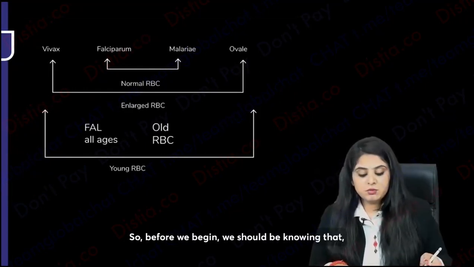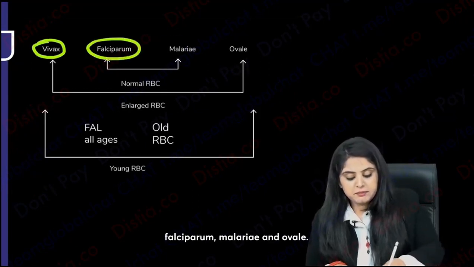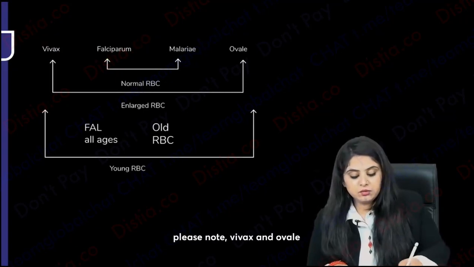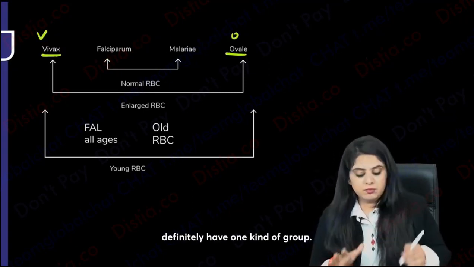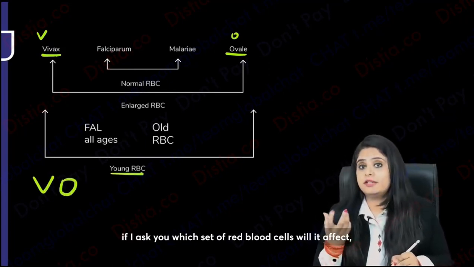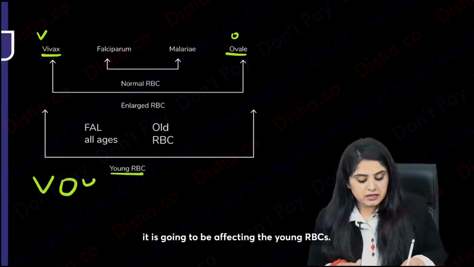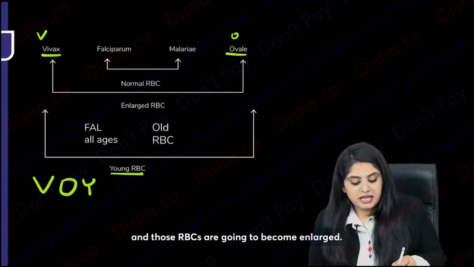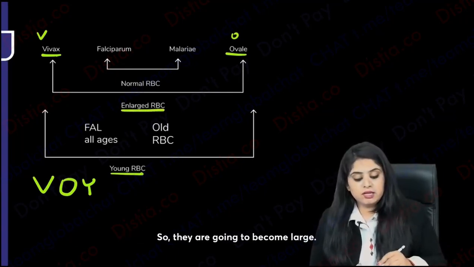So before we begin, we should be knowing that, look at these 4 species: Vivax, Falciparum, Malariae and Ovale. Under these, please note, Vivax and Ovale definitely have one kind of group. If I ask you which set of red blood cells it will affect, it is going to be affecting the young RBCs. Vivax and Ovale are going to affect the young RBCs, and those RBCs are going to become enlarged. So they are going to become large.